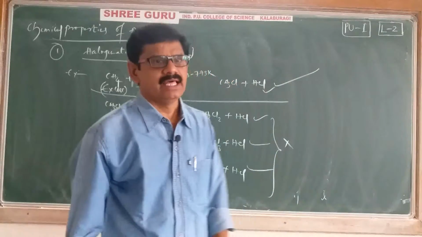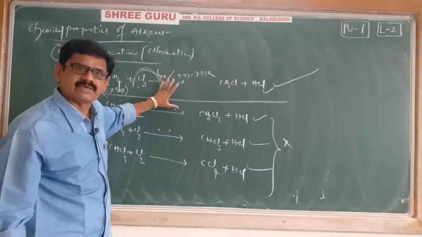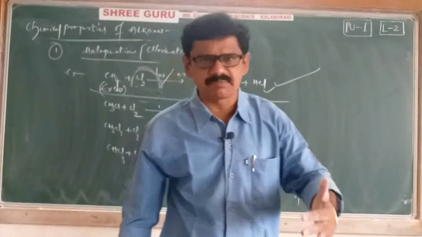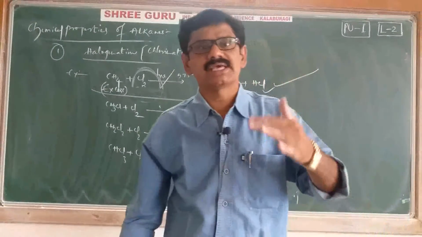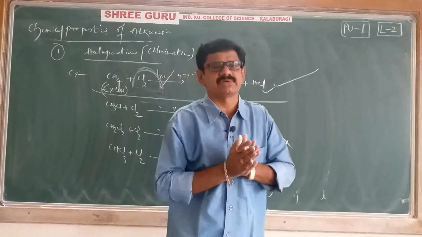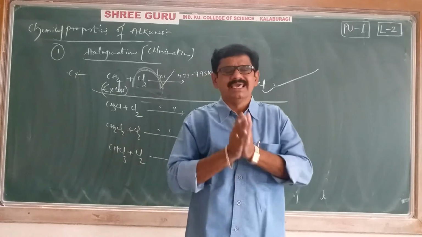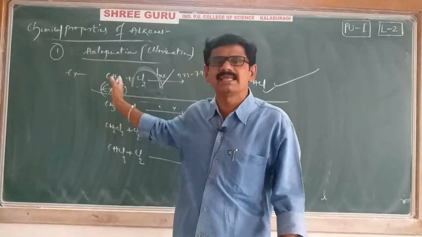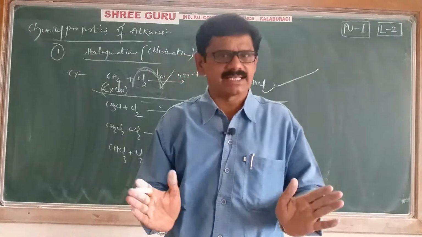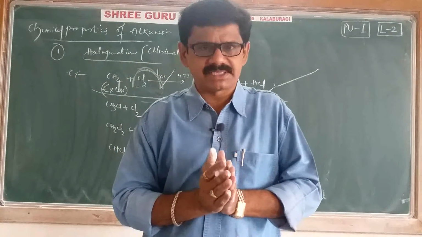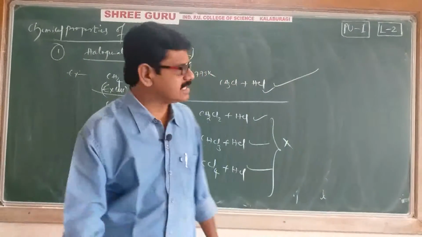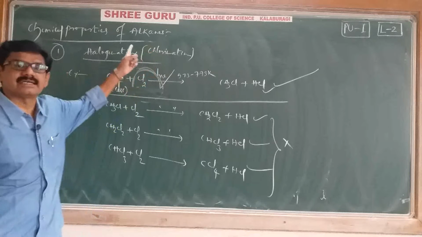That's it. Okay? Actually, this reaction has its mechanism. The mechanism includes a chain initiation step, chain propagation step, and chain termination step. But this year, due to the pandemic situation, some of the syllabus has been reduced. In that reduced syllabus, its mechanism is also removed. That's why I am not explaining its mechanism. At the time of competitive examination discussion, we will discuss its mechanism in our classroom. Okay? Right. Then we will go directly to the second chemical property.